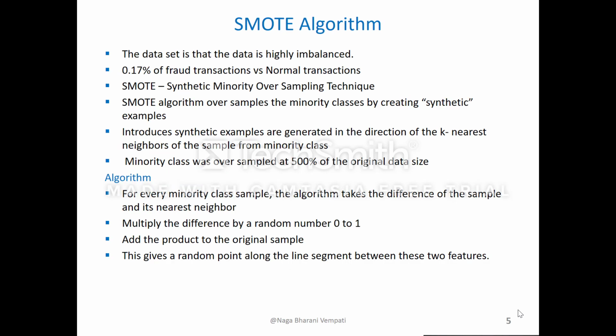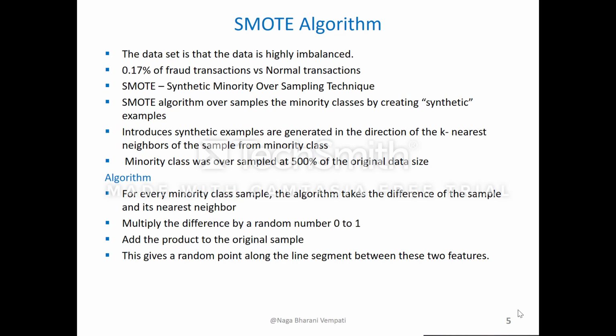As we have seen before, the main challenge with the dataset is that the data is highly imbalanced. We have 0.17% of fraud transactions compared to normal ones. So in case we have a random model that predicts every transaction to be normal, then we would have 99% accuracy. But that would not be an efficient model.